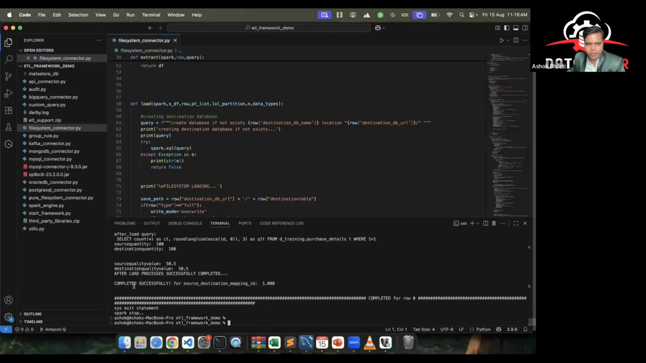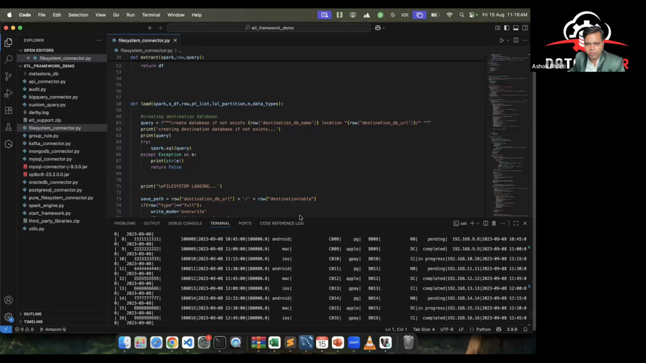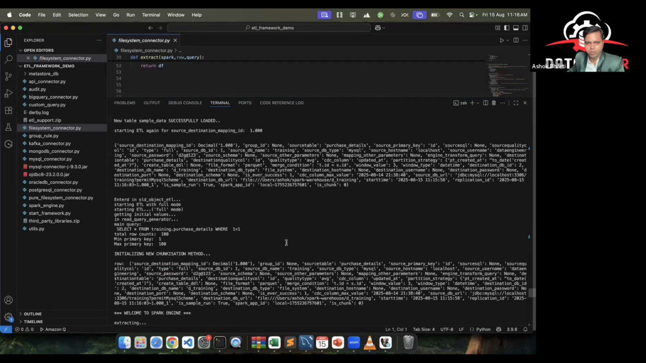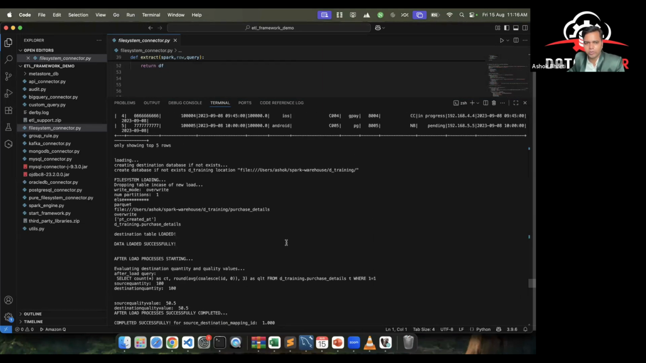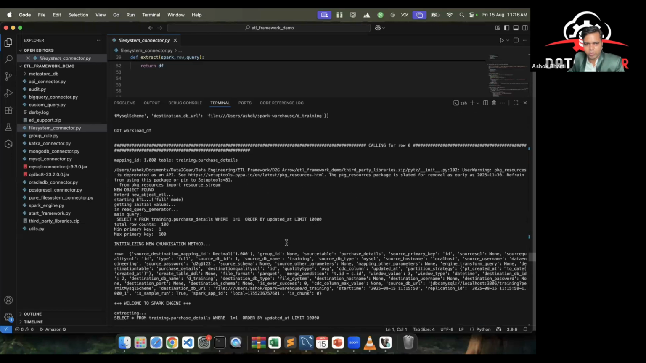In the end, it is showing completed successfully. Now I will go through this log also, because this log presents the information about what we are doing. Let me go through one log.